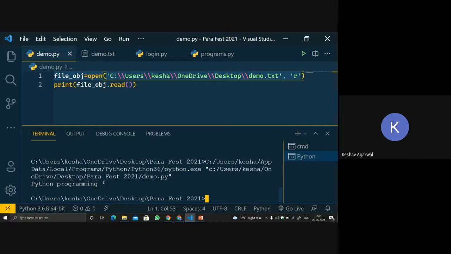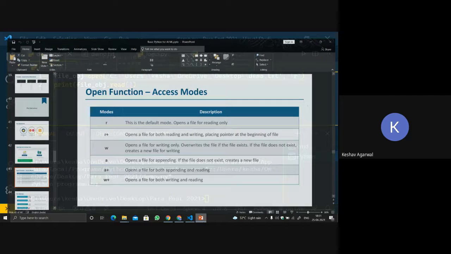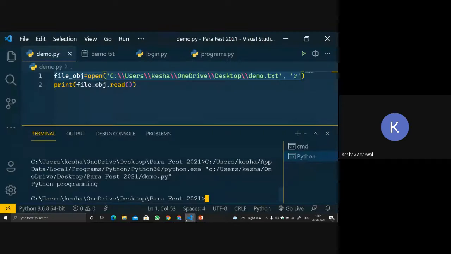In the same way, there are many formats for opening and closing, for using Excel files, CSV files, Word, PowerPoint. Those are some ways you can use file operations. Currently we will just be using .txt files because the others are not in the scope of our lectures. So we will focus on .txt files. We have already used R, the read functionality of the file.